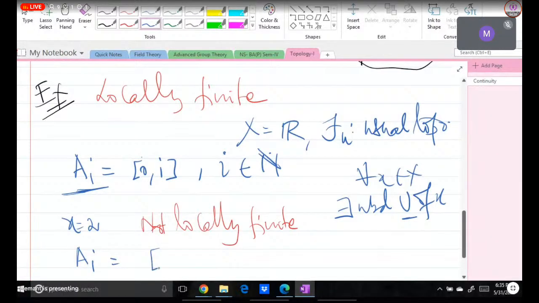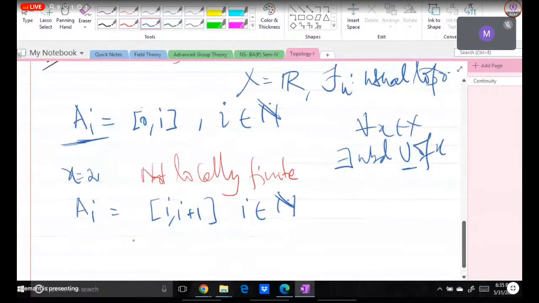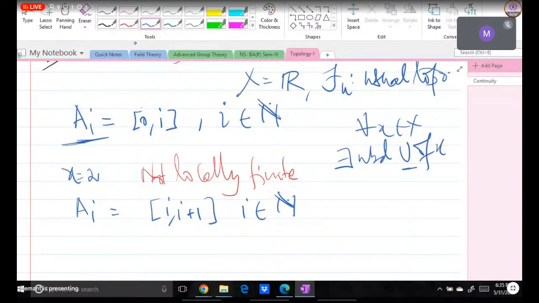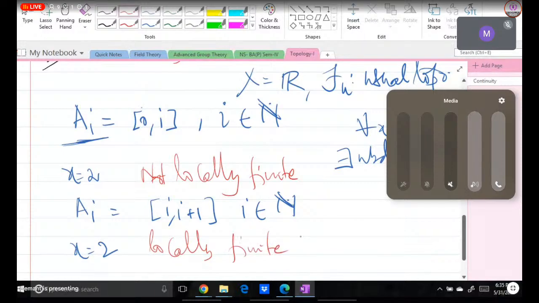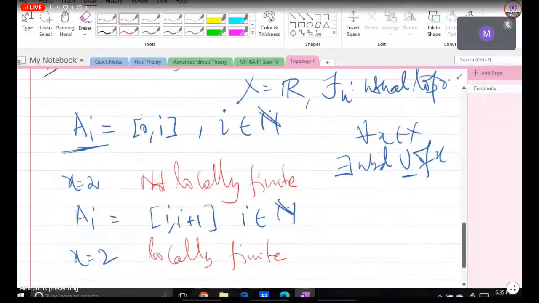But if we define A_i like this, (i, i+1), is it locally finite? Yes. So here a neighborhood will always intersect only finitely many. Because if we take any point, around it we can take a small radius, less than 1.